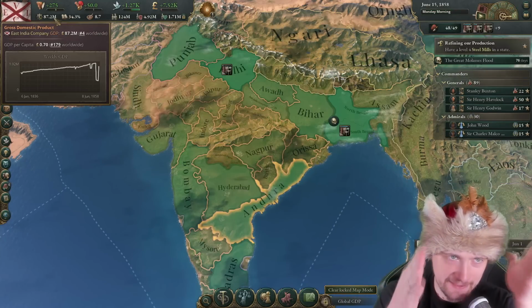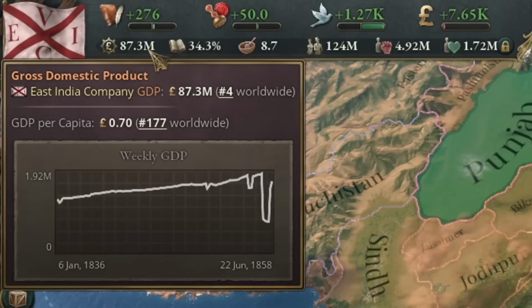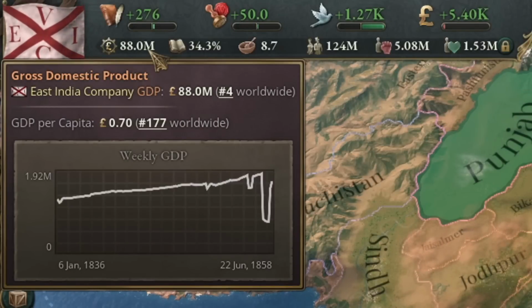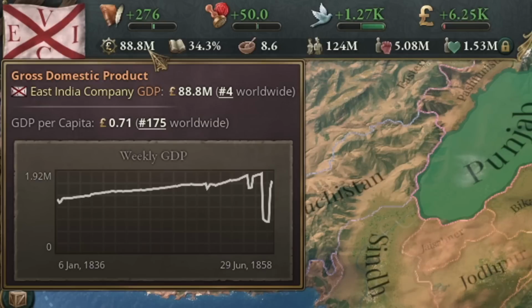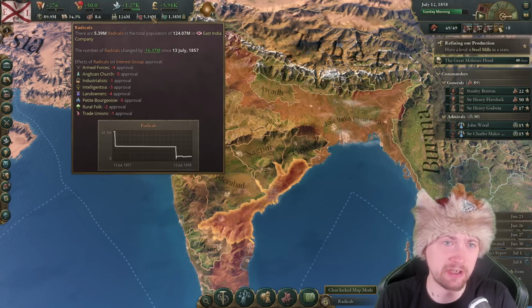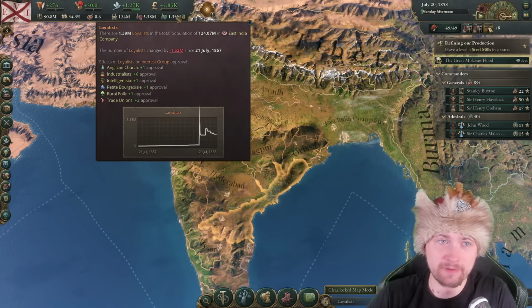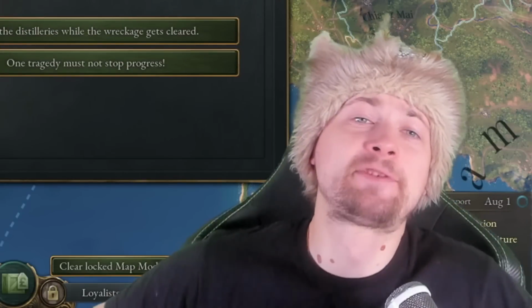Okay, I made the changes to all the production methods, and right now, week by week, I want to see this line go up and get back to at least 90, like 2 or 3 million. I think actually this war could have been of huge help, because I decreased the amount of radicals from 40 million to 5 million, and we've got far more loyalists now. I see this as an absolute win.